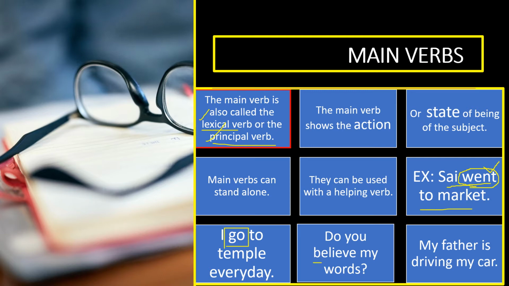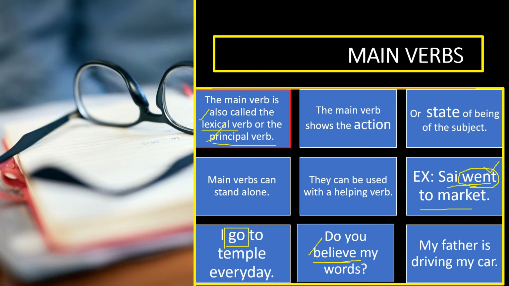Here, believe is not represented through a physical activity. Believe is a verb, but it's not a physical activity; it just shows some state. So believe is called a stative verb, not an action verb. Here, believe is a stative verb. It is a main verb. It doesn't show an action, but it shows the state of being of the subject.